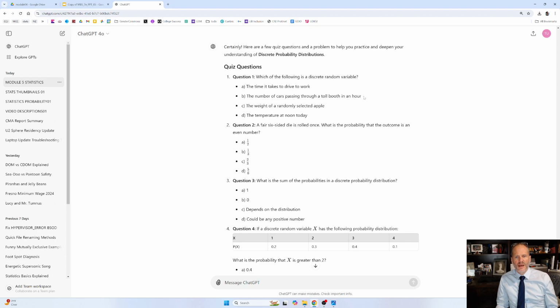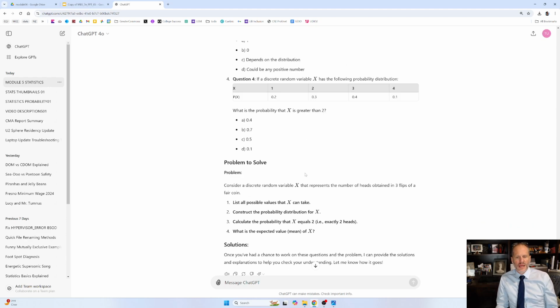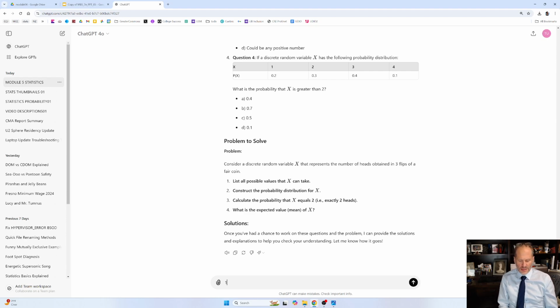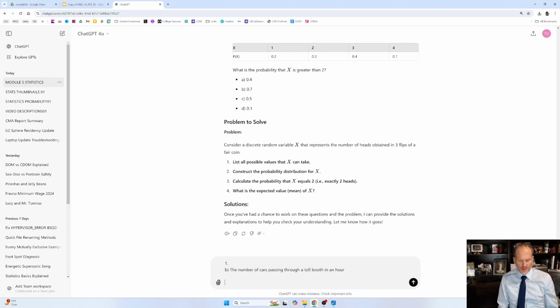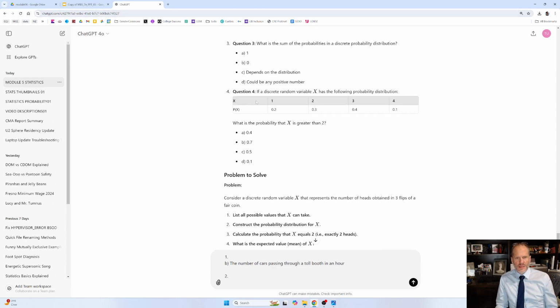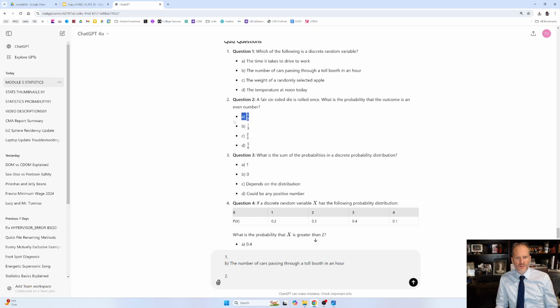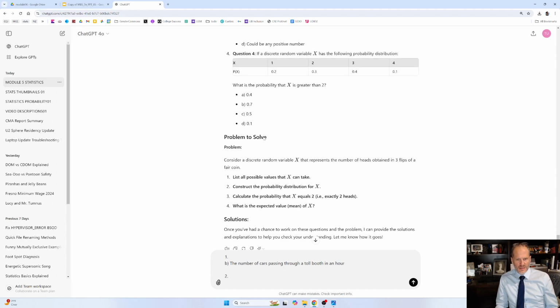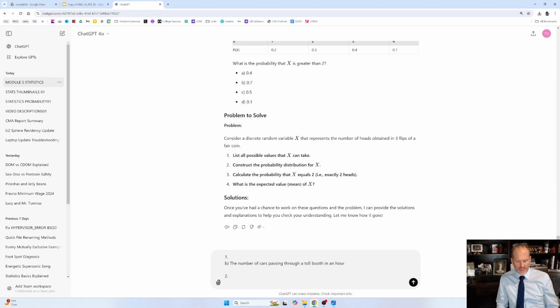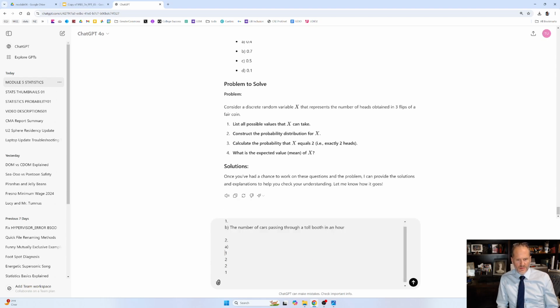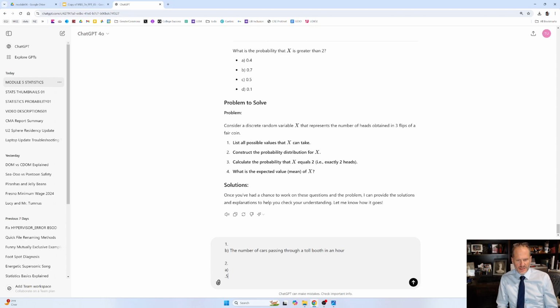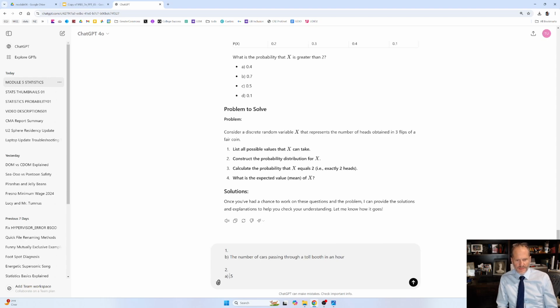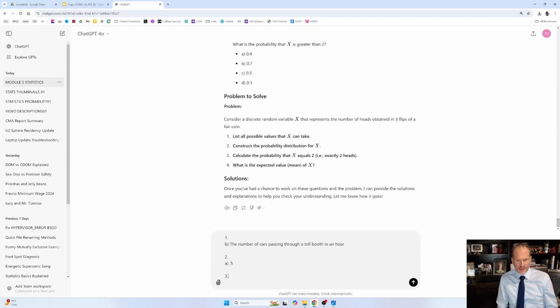So I'm going to say the number of cars passing through a toll booth in an hour. That's discrete and infinite. I'm going to say 1. And I'm going to go 2. And the second one is this one, right? And what is the probability of an even number? It's 3 out of 6, 1 out of 2. I like it. Oh, we're going to say 0.5. That just looks a whole lot better. I don't know what all that other madness is. There we go. And we'll do 3.